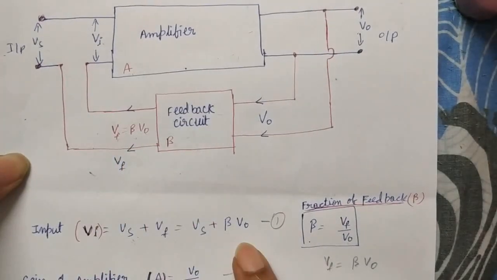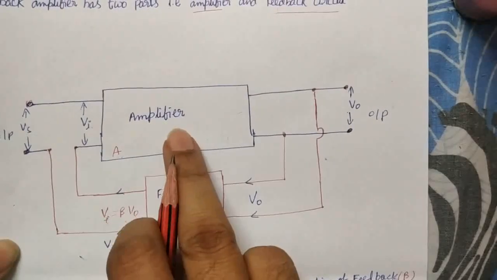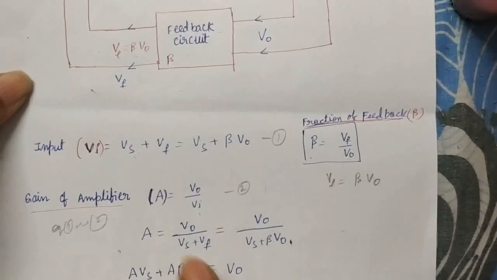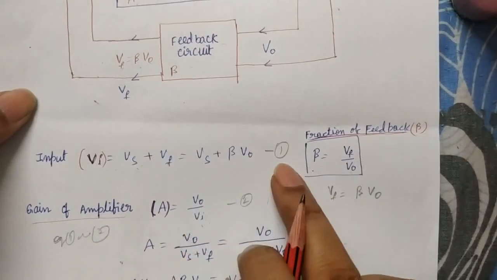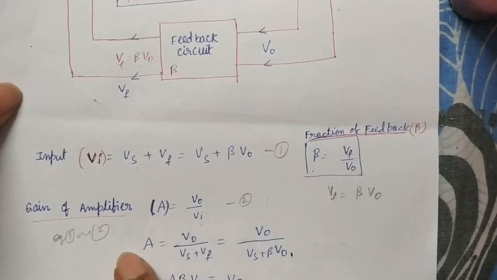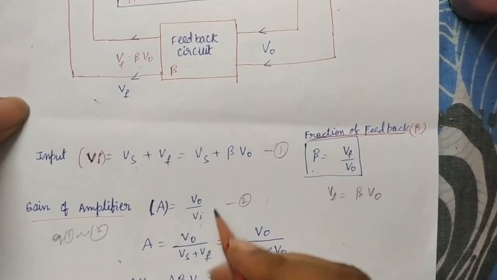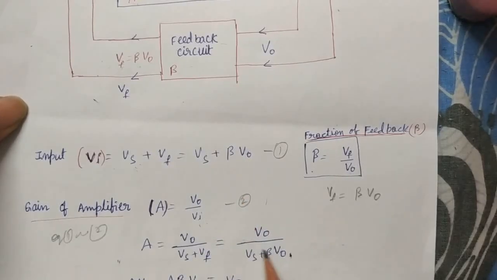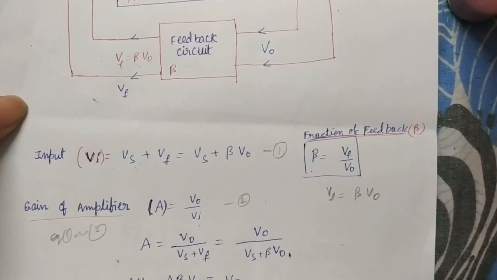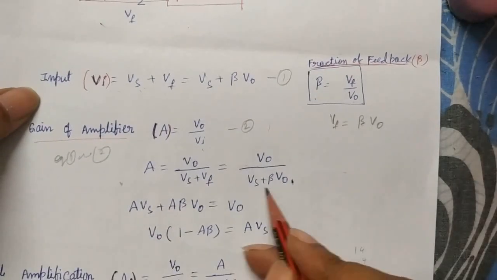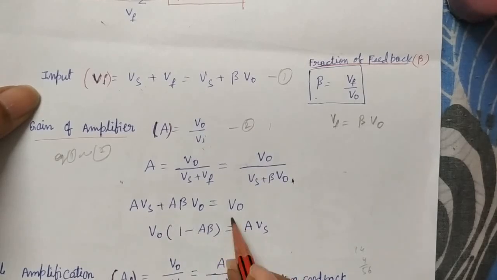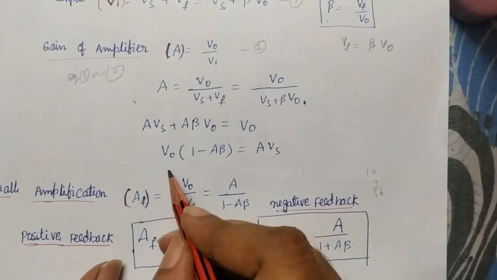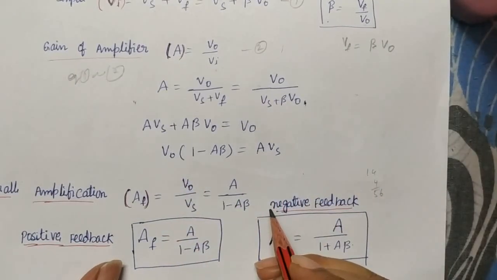VF is beta VO. And what is the amplification factor? A is equal to output voltage by input voltage, VO by VI. This is equation number 1 and equation number 2. From these two equations we can write VO, but VI is VS plus beta VO, since VF is equal to beta VO. Cross multiply, and we get an equation like this. Send the VO terms to one side and take common, and finally what we need is VO by VS, that is total output by total input.